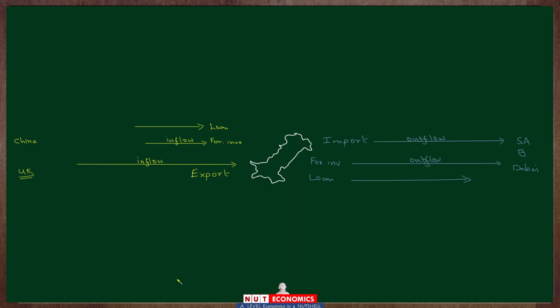But the more important basic concept that I want you to understand here is that all of these international transactions, which involve residents of two different countries, are usually always conducted in the international standard currency, which happens to be the US dollar.